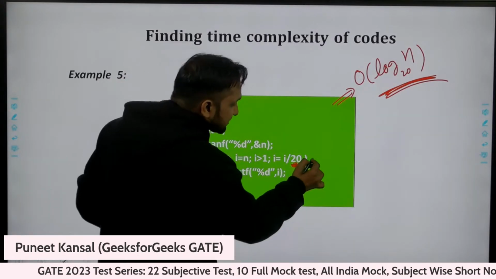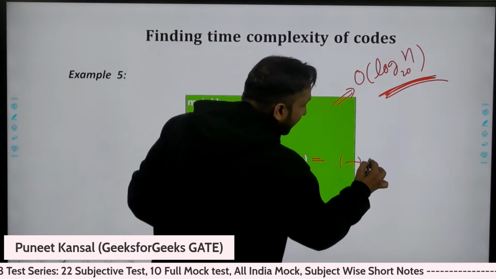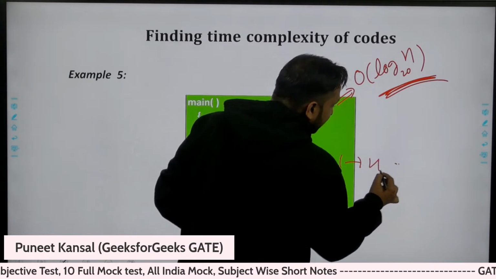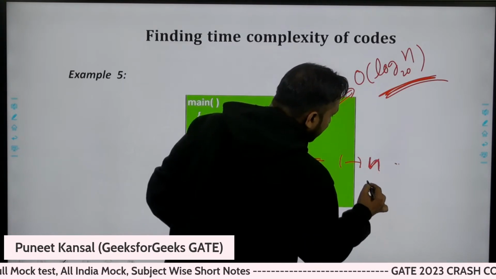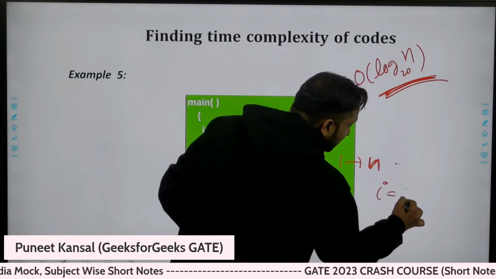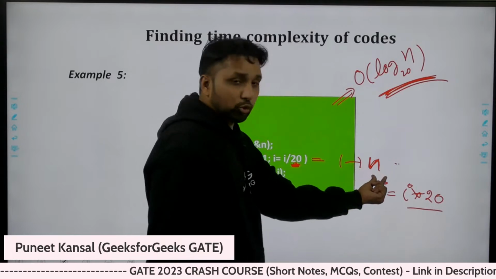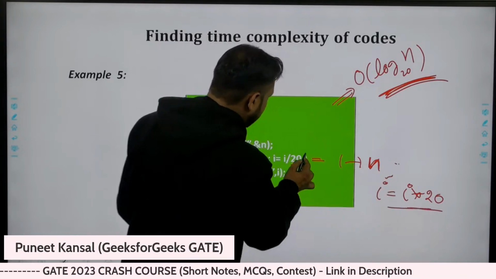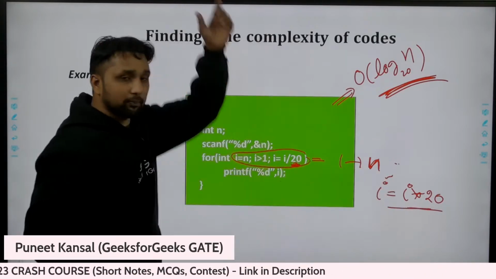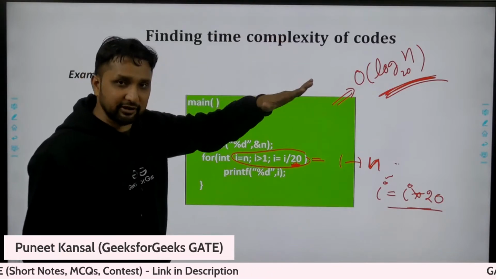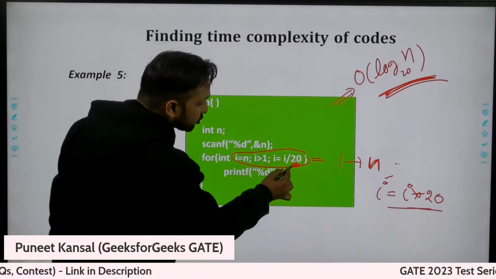This is the same as going from 1 to n, multiplying the i value by 20. Here you are standing at the top, dividing every time with 20, and the same pace you are coming down.